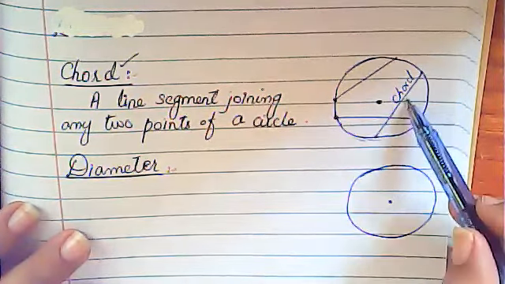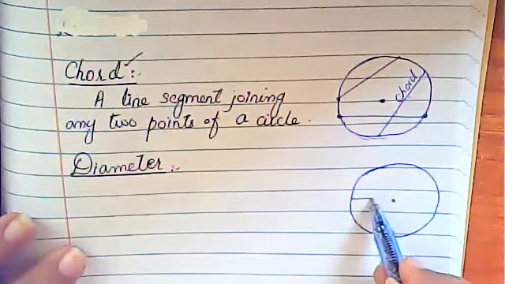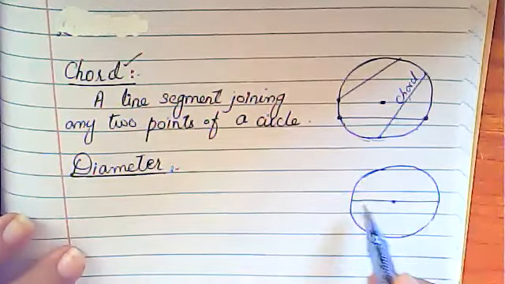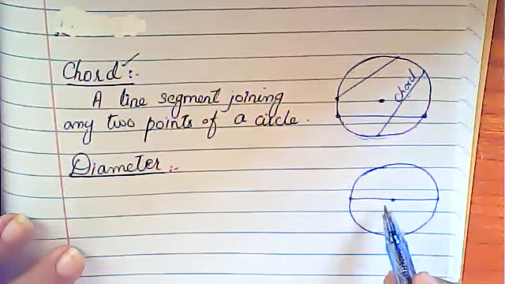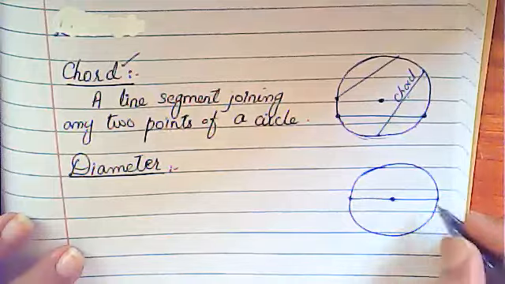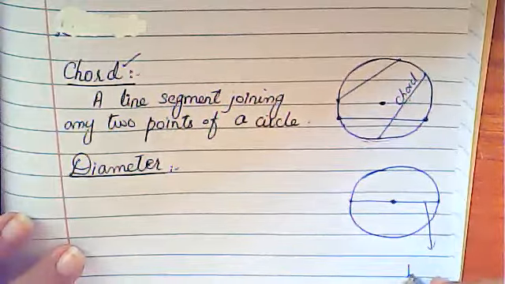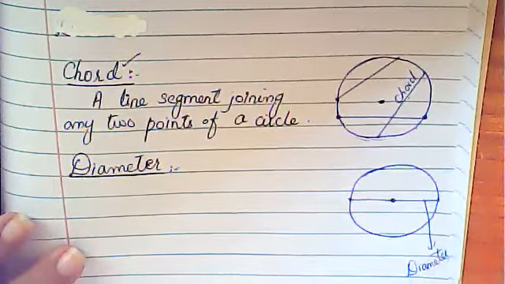If a chord, okay, this is a chord. If this chord crosses the center of the circle, okay, this line segment is joining 2 points of a circle, that's why it is a chord. But if this chord contains the center of the circle, so this chord is now called as what? Diameter. It will be called a diameter.